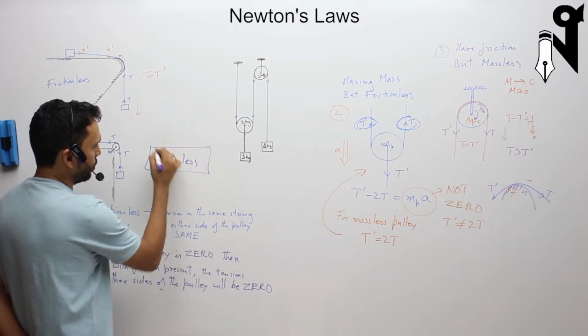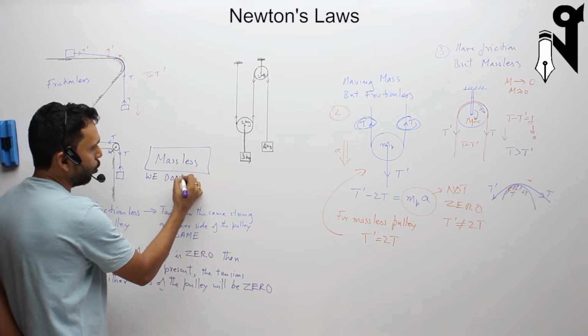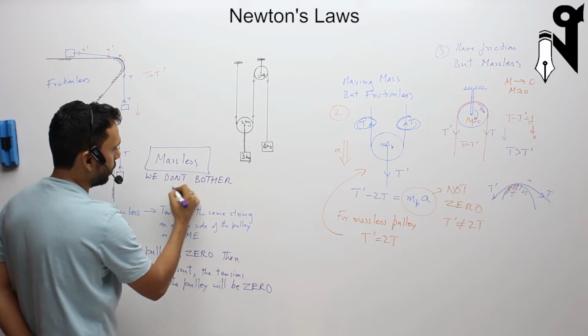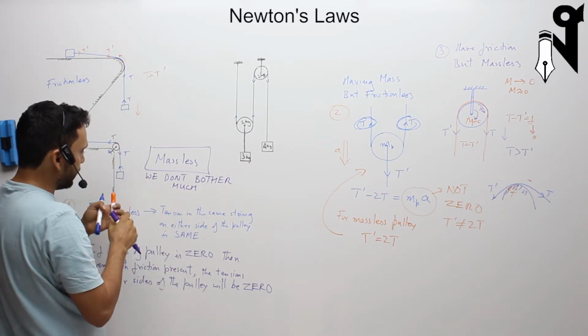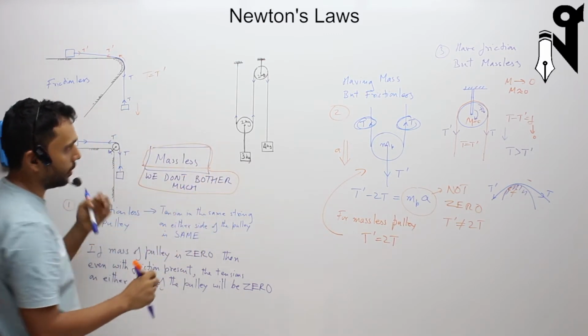In such a case, we don't bother much. If the case is of a massless pulley, then nothing to bother.